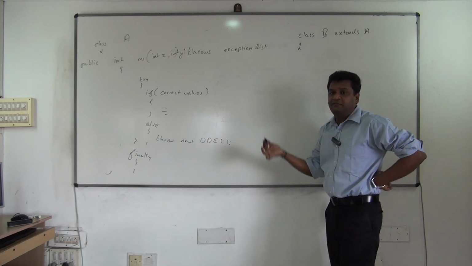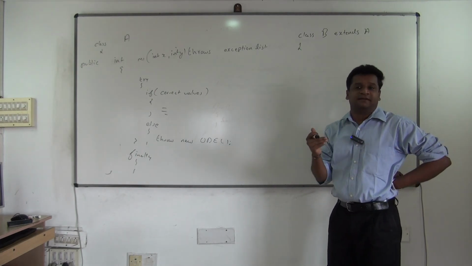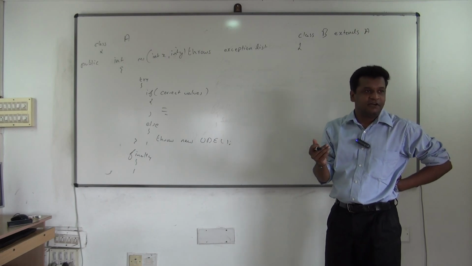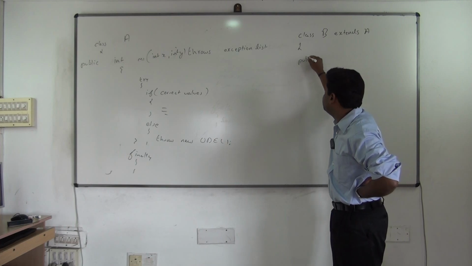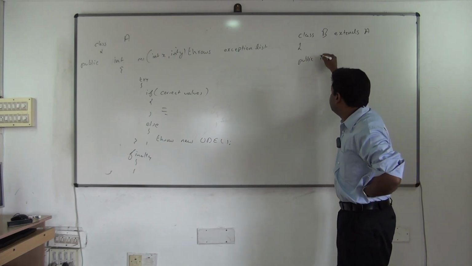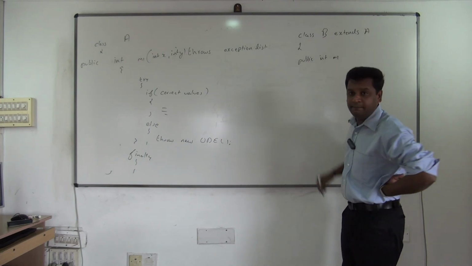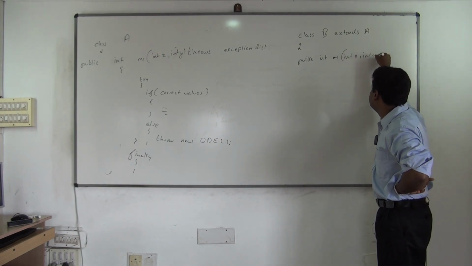Now, starting from the beginning. Access specifier should be equal or higher. That you should know now. It can be lesser, but it should be at minimum equal or higher. So at that time your access specifier becomes what? Public only. See, when you override, this is what you have to do. Then the return type should be same. Method name should be same. Parameter list should be same.